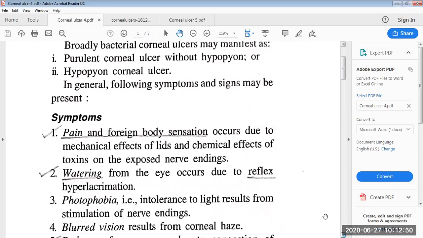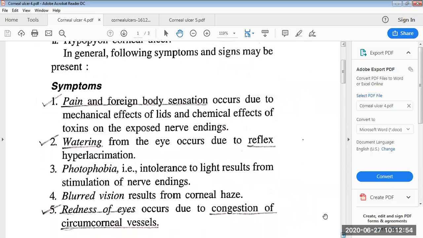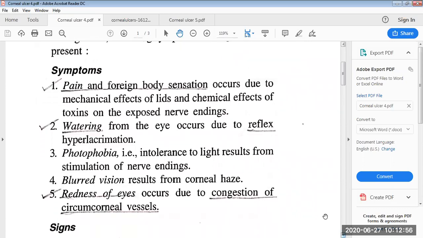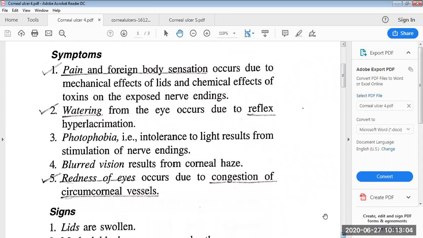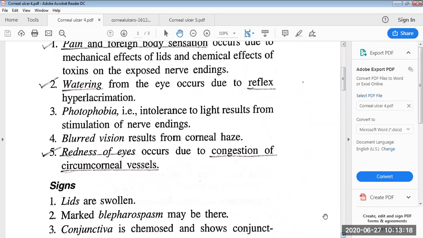First, the pain and foreign body sensation occur due to the mechanical effects of lids and the chemical effects of toxins on the exposed nerve endings. Watering from the eye occurs due to reflex hyperlacrimation. Photophobia, the intolerance to light, results from the stimulation of nerve endings. Blurred vision results from the corneal haze. Redness of eyes occurs due to the congestion of circumcorneal vessels.